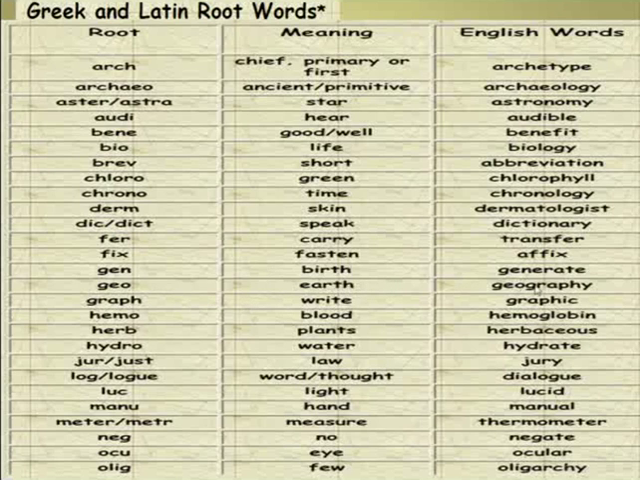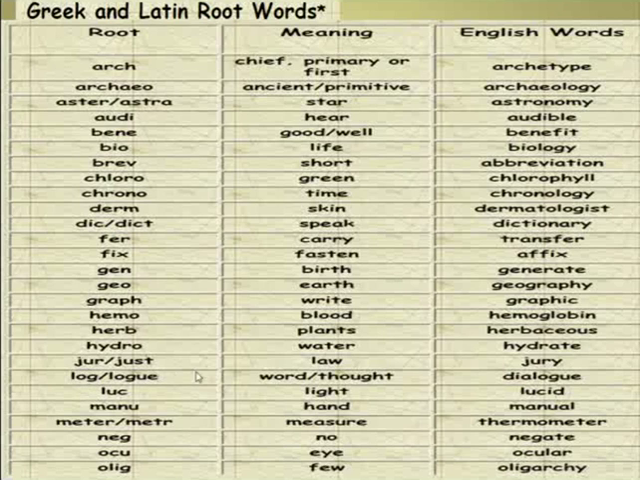It means earth. Example, geography. The root is graph. It means write. Example, graphic. The root is hemo. It means blood. Example, hemoglobin. The root is herb. It means plant. Example, herbaceous. The root is hydro. It means water. Example, hydrate. The root is jur or just. It means law. An example, jury.